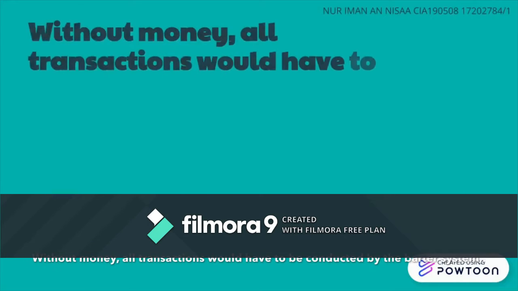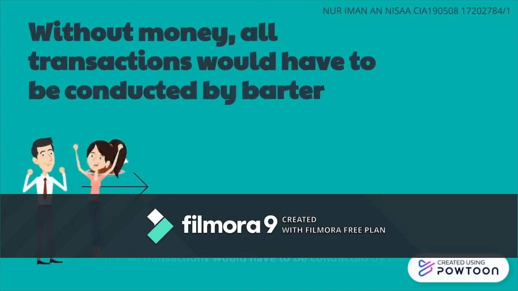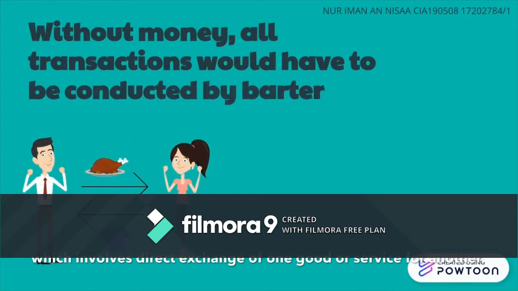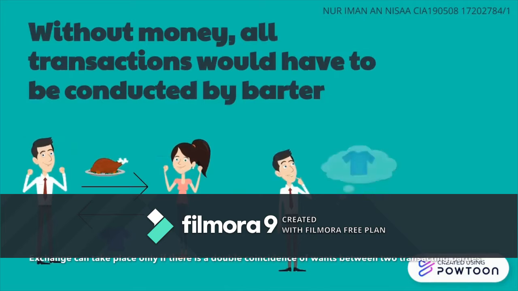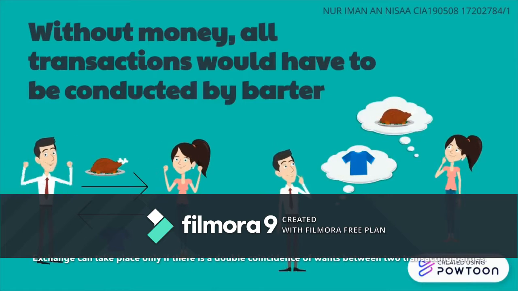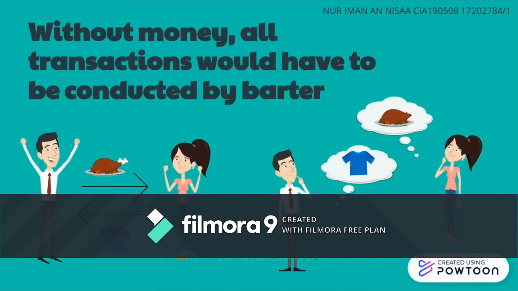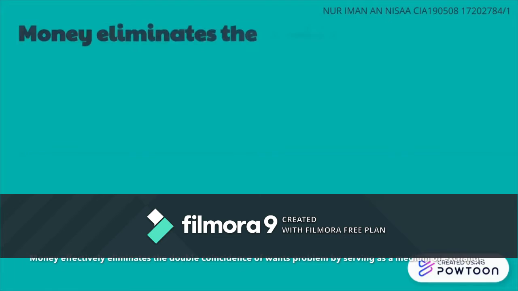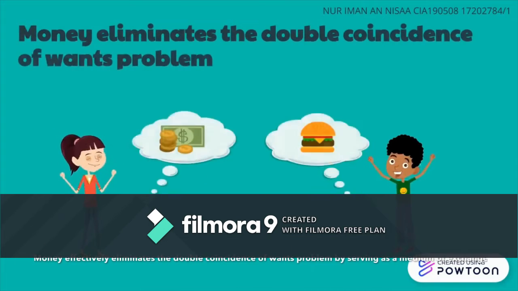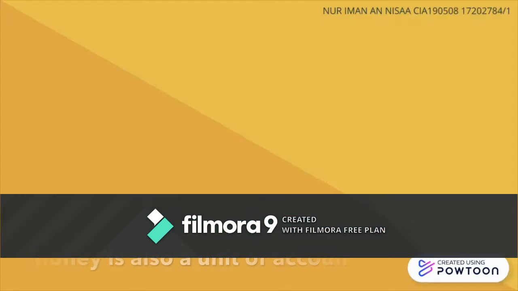Without money, all transactions will have to be conducted by the barter system, which involves direct exchange of one good or service for another. Exchange can take place only if there is a double coincidence of wants between two transacting parties. Money effectively eliminates the double coincidence of wants problem by serving as a medium of exchange.